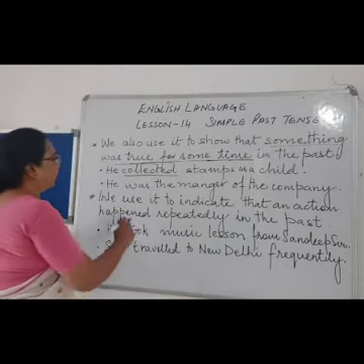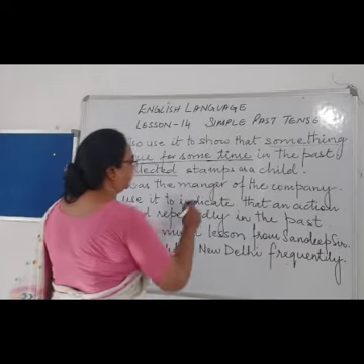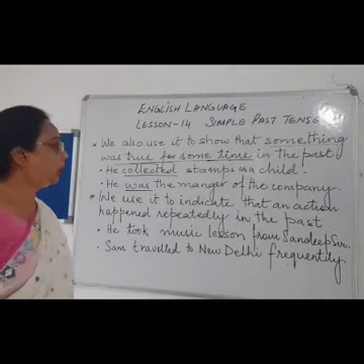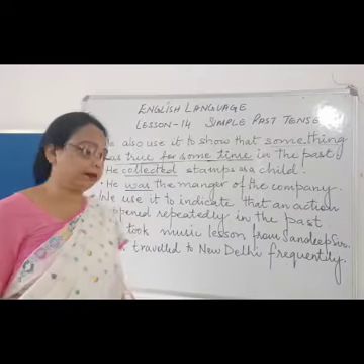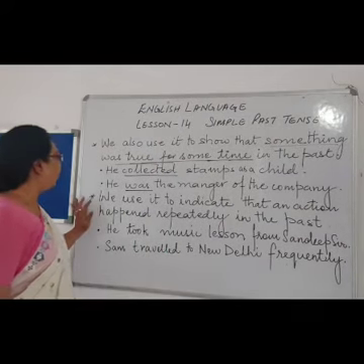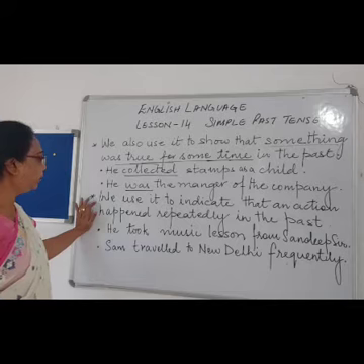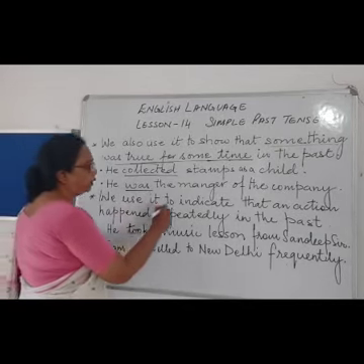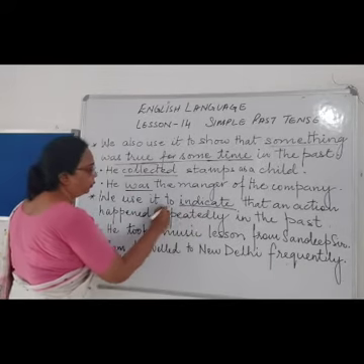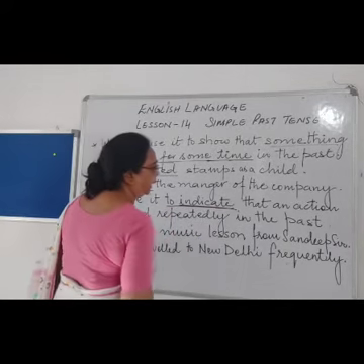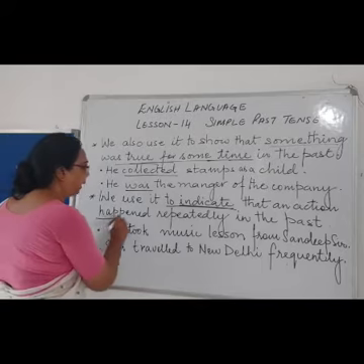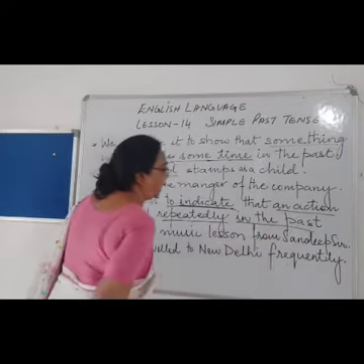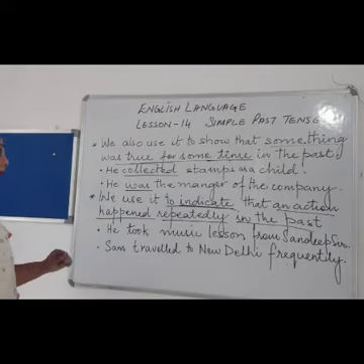Next is: he was the manager of the company. He was. So was is the past tense. Now the third form of when we use simple past tense: we use it to indicate that an action happened repeatedly in the past.